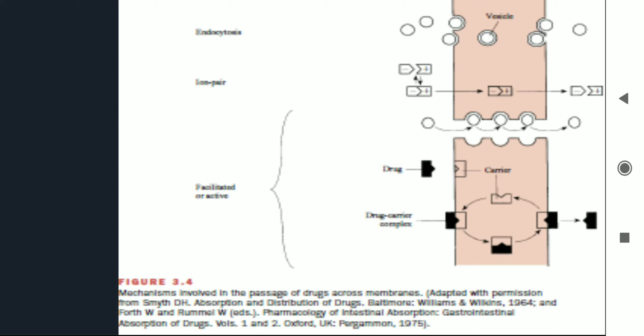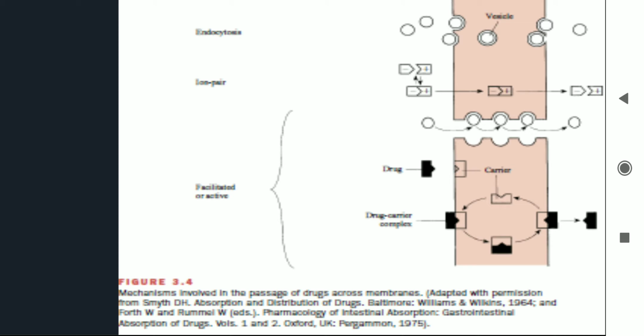So facilitated diffusion can be of different types also. You can see here one of these is an example, a type of vesicle, not exactly a vesicle but a type of vesicle. Then there is one more example, that is a carrier. The carrier would be present in the membrane itself, and it is like a lock and key mechanism again.